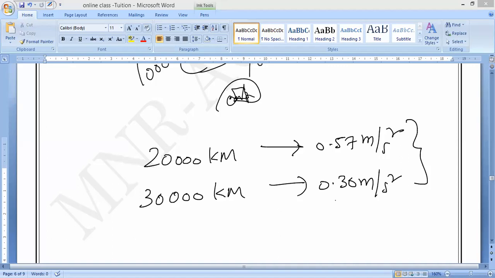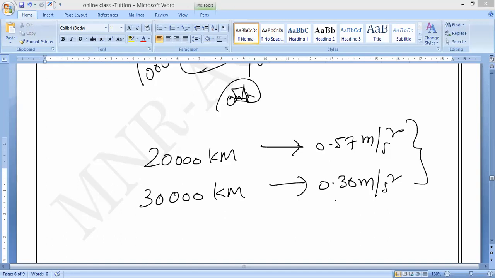The value of acceleration due to gravity, g, is maximum on the surface of the ground. Maximum on the surface of the ground. And it decreases on going above the surface of the earth or going inside the surface of the earth. Both, guys. Remember, it is not constant.